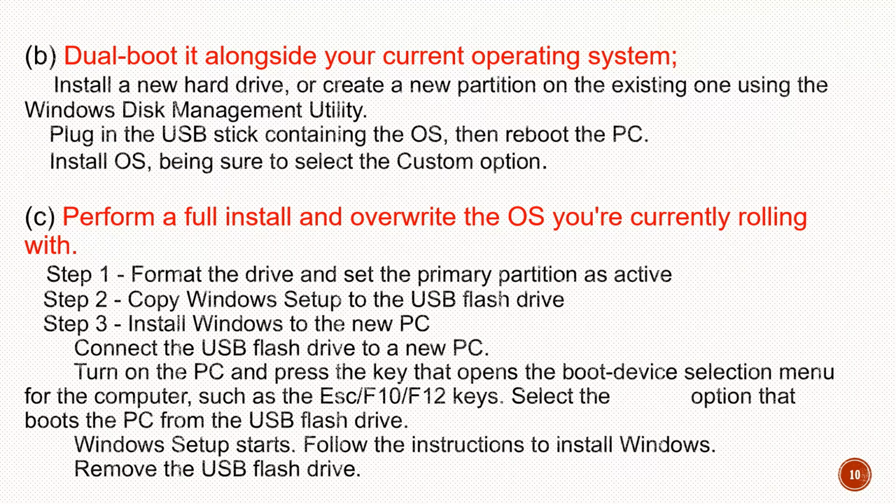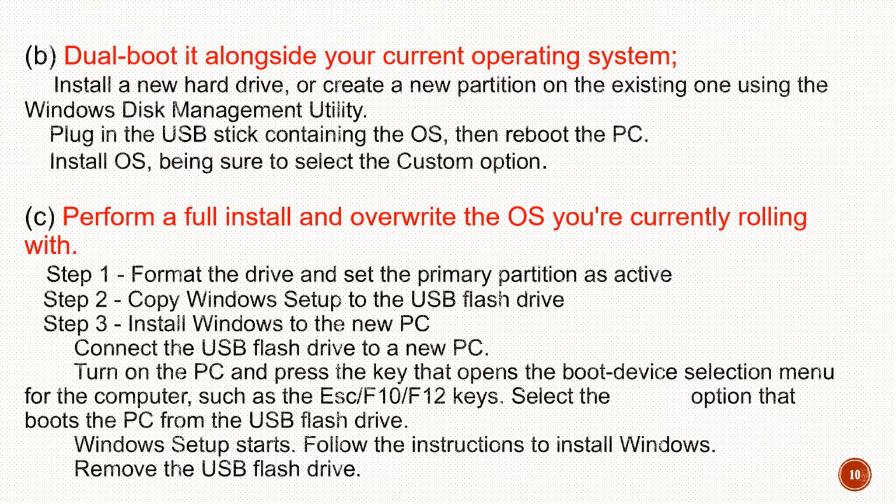The next is to perform a full install and overwrite the operating system you are currently running. So first format the drive and set the primary partition as active. Second step is to copy Windows setup to a USB flash drive, and third is to install Windows to the new PC.